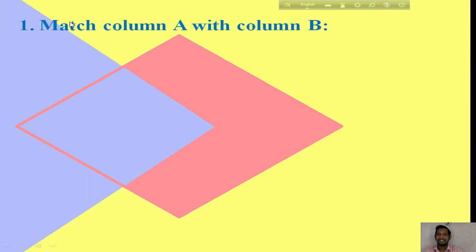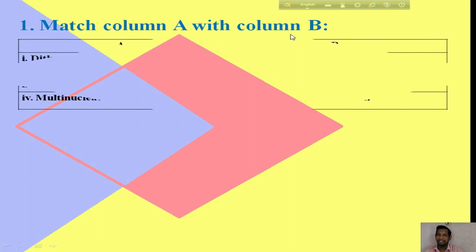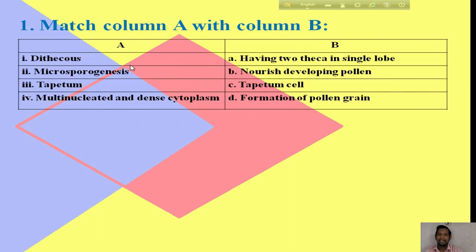The first question I have selected is: match column A with column B. In column A: first, dithecous; second, microsporogenesis; third, tapetum; fourth, multinucleated and dense cytoplasm.